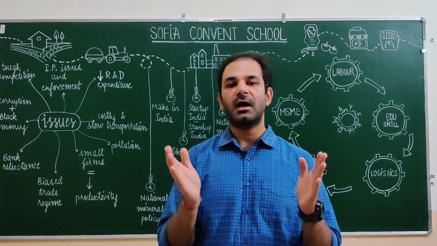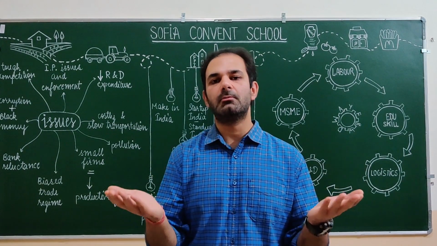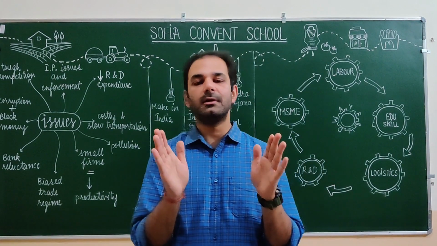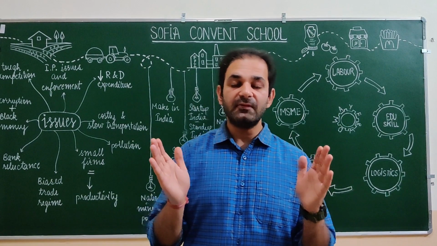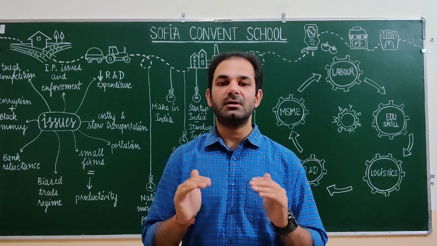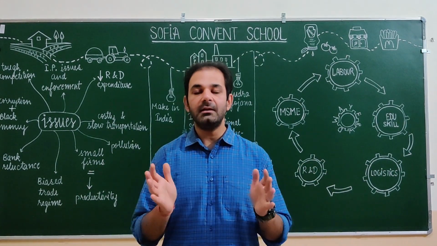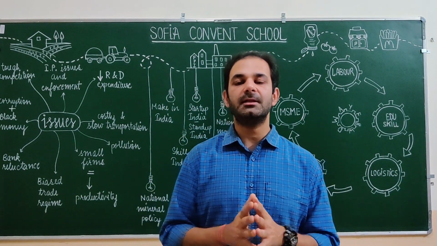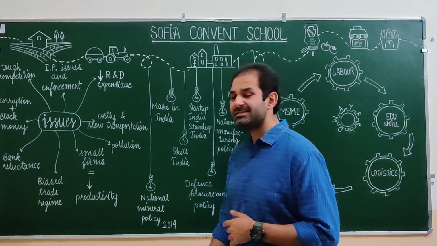Suppose I am manufacturing 100 units of a particular mobile phone, and for that mobile phone I am charging 100 rupees per unit. Let's take a hypothetical example. But if I am manufacturing 1000 mobile phones, the cost will come down drastically because I will be purchasing in bulk. This is called economies of scale. When an organization is working on a bigger scale, the cost incurred by the organization will be less and the profit will be more. Third one is biased trade regime.